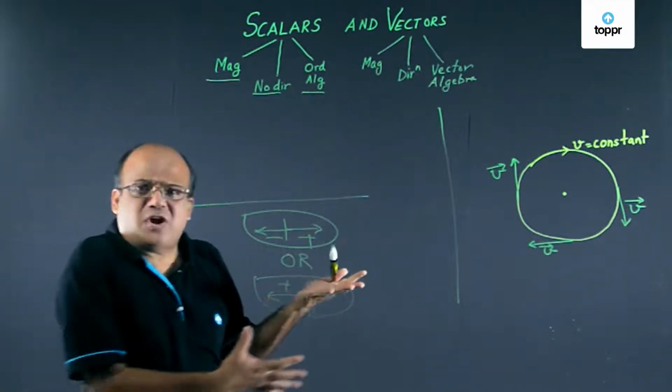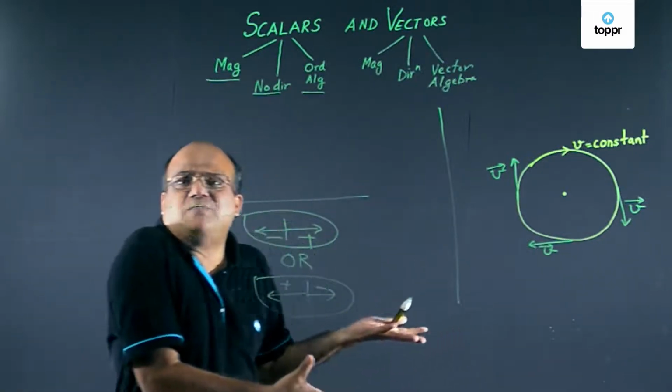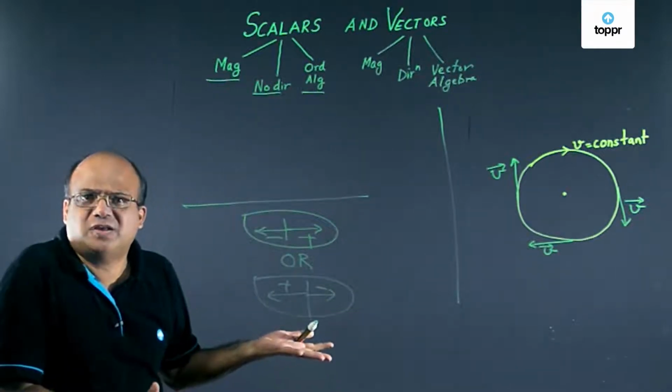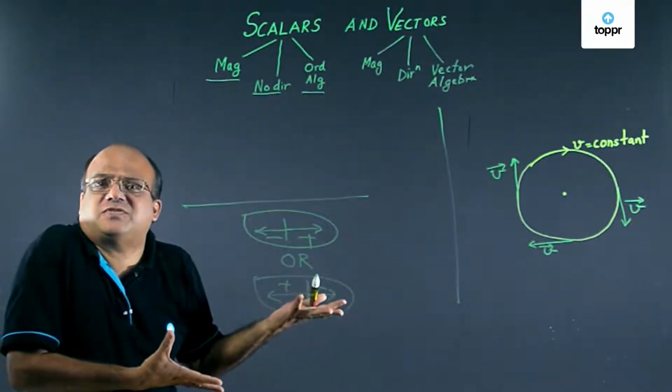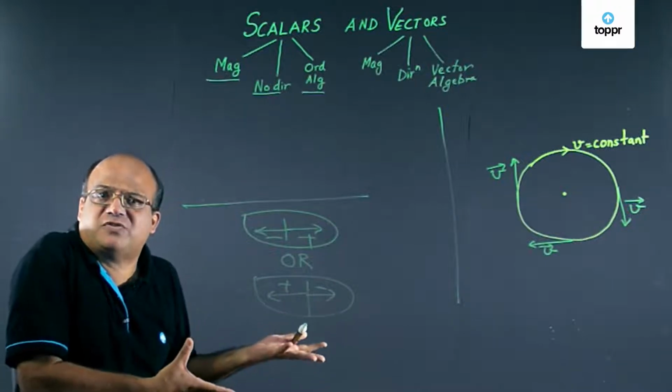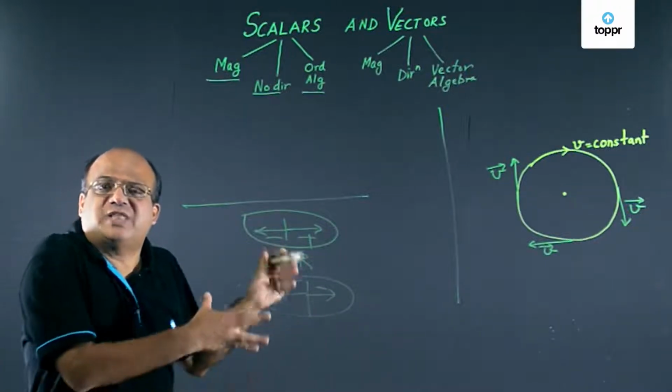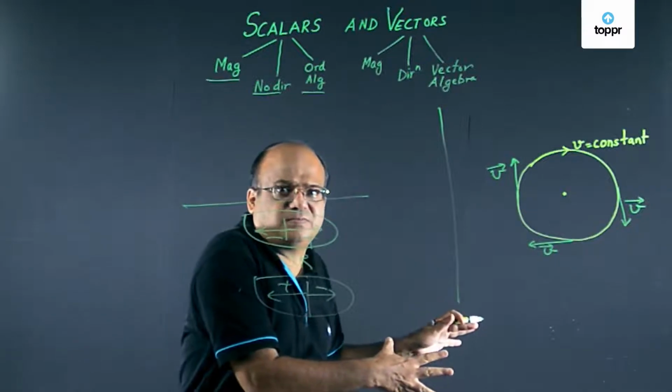But every time life will not be so simple. A body can move in 2D or 3D. Then it can move in many directions. So we don't have just two options, we got many options. So then we have to use vectors.